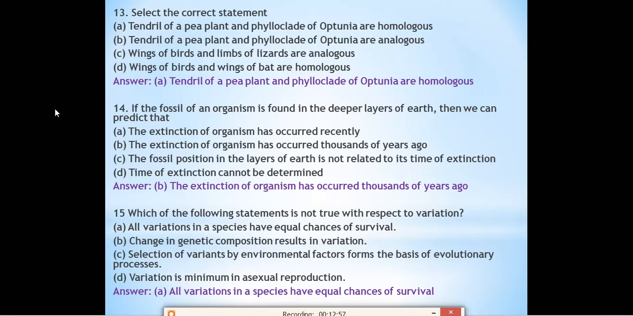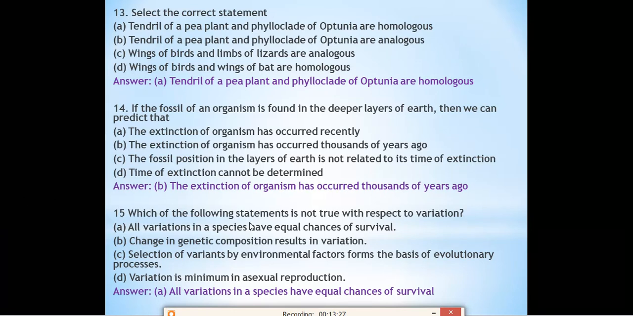14th question. If the fossil of an organism is found in the deeper layer of the earth, then what can we predict? If the fossil of the organism is found very deep inside the earth, then what can we say? The extinction of the organism has occurred recently. The extinction of the organism has occurred thousands of years ago. The fossil position in the layer of earth is not related to the time of extinction. The time of extinction cannot be defined. When we read the chapter, I told you that the deeper the fossil, the older the fossil.